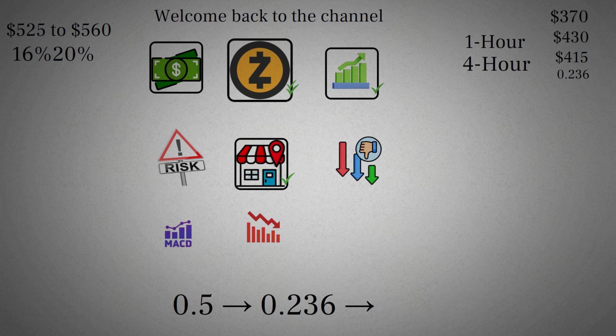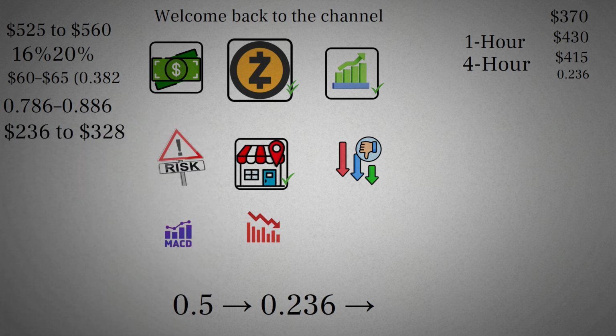Fibonacci targets, where Dash can go. Short-term target, $60, the 0.382 Fibonacci level. Medium-term, consolidation, higher low, gradual trend reversal. Long-term target, 0.786 to 0.886 Fibonacci zone, approximately $236 to $328. From current prices, that represents 6x to 8x potential upside.